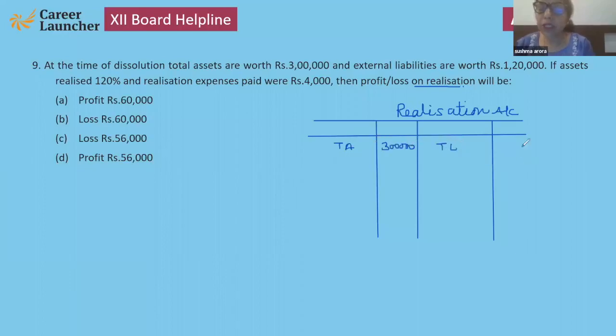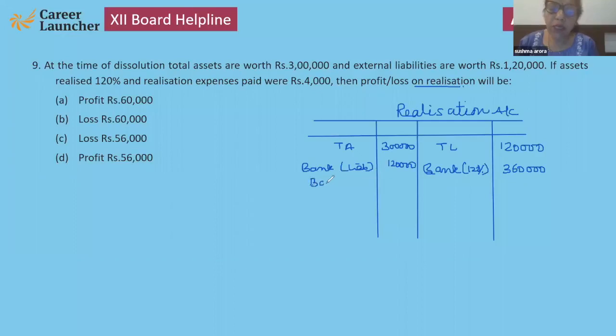Total liabilities are also given, that is 1,20,000. If assets are realized at 120% of total assets, that is 3,60,000. Now, as you know, to the bank you have to pay liabilities of 1,20,000 and you have to pay bank expenses as well. So that will be 4,000.